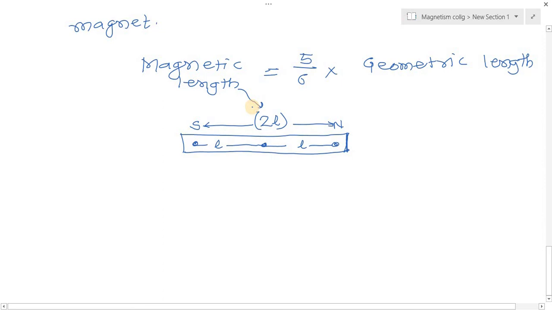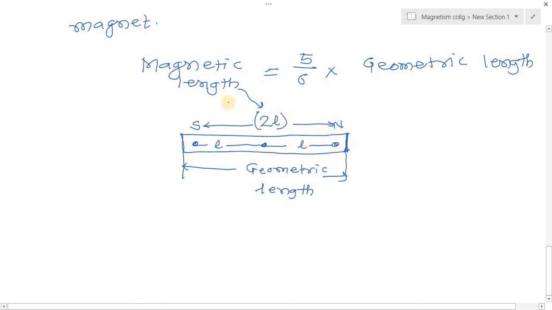So what is the geometric length? If we measure the length between the two ends according to geometry, the length of the magnet is this. So it is called the geometric length, the distance between the two edges or actual two ends of the magnet. And the distance between the two poles, 2L, is the magnetic length.